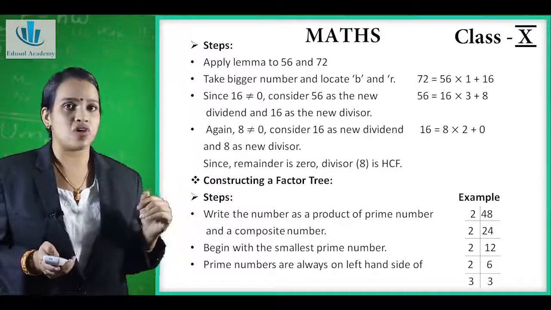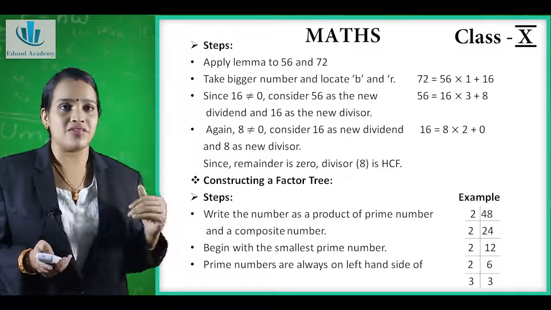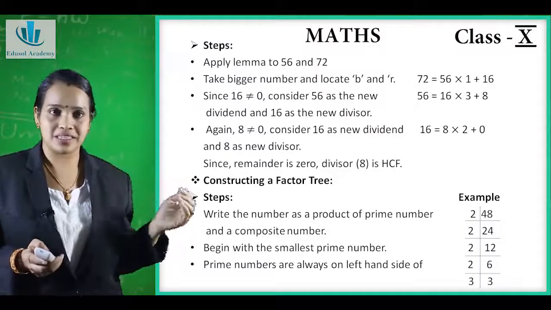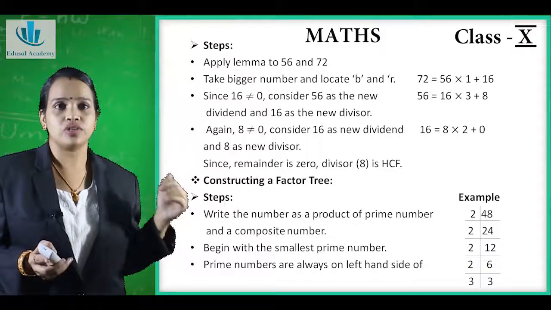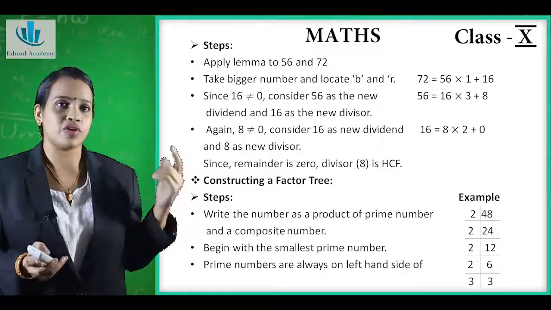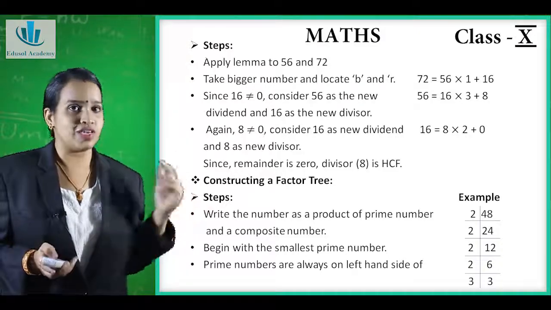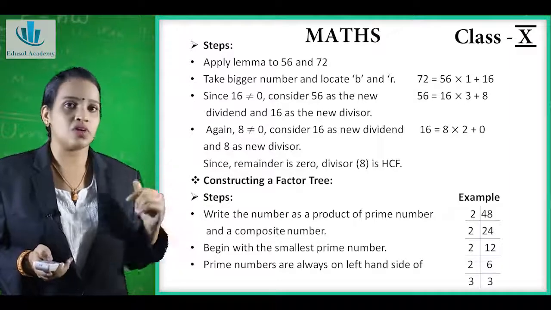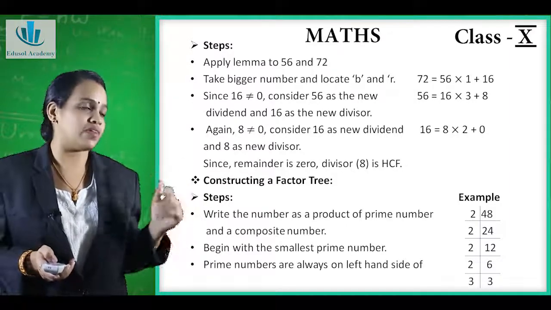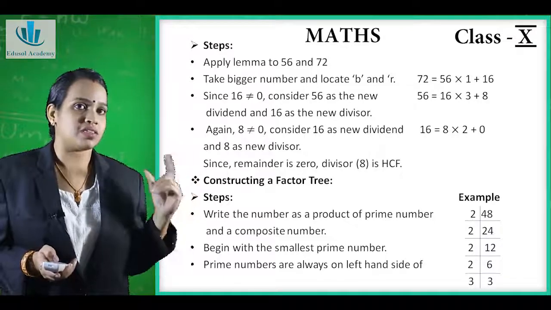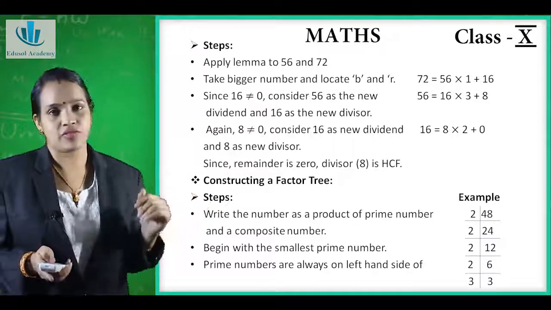Again here the remainder is not equal to 0, so we can divide again. So it becomes 16, the dividend, is equal to 8, the divisor, into quotient 2 plus 0. Now we got the remainder as 0. So as our remainder is 0, the HCF of 56 and 72 is 8. That is our divisor; it becomes our HCF of 56 and 72.